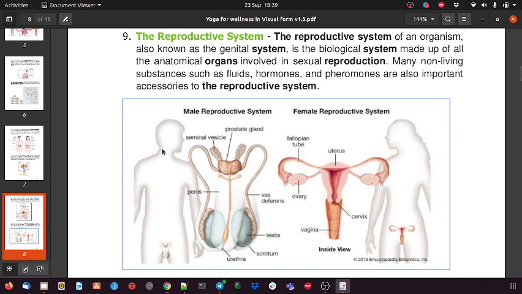If we go from blood to the shukra, that is the last, you can say, of the digestive process, the food converted in that form. So this is about the reproductive system.